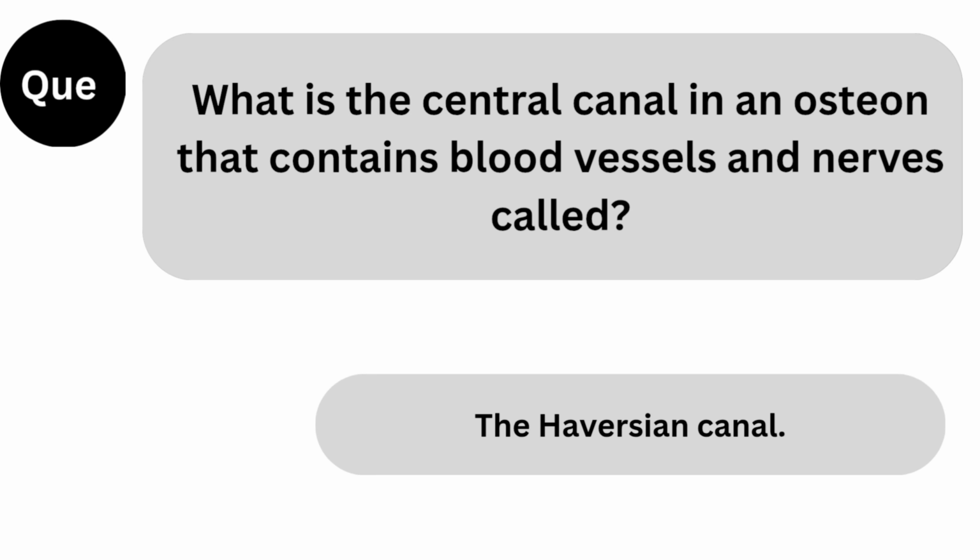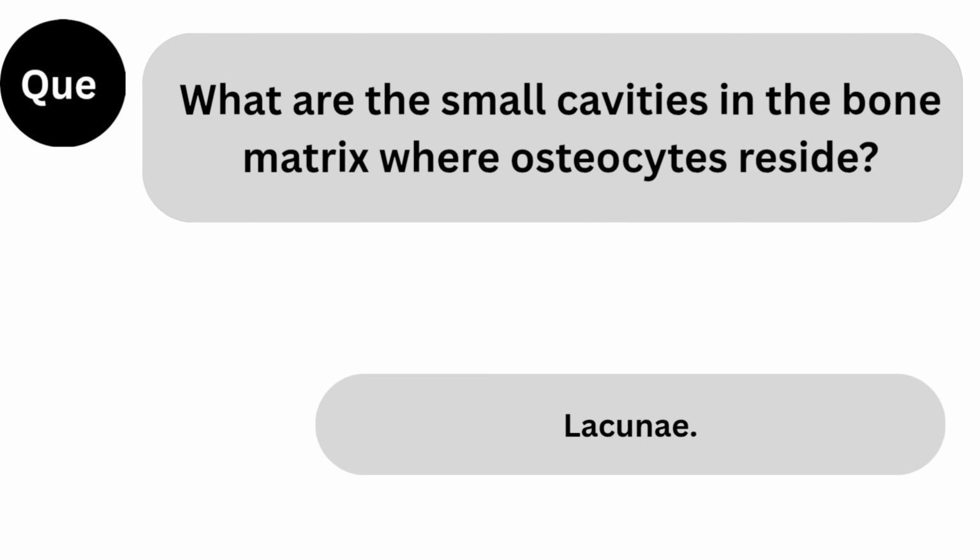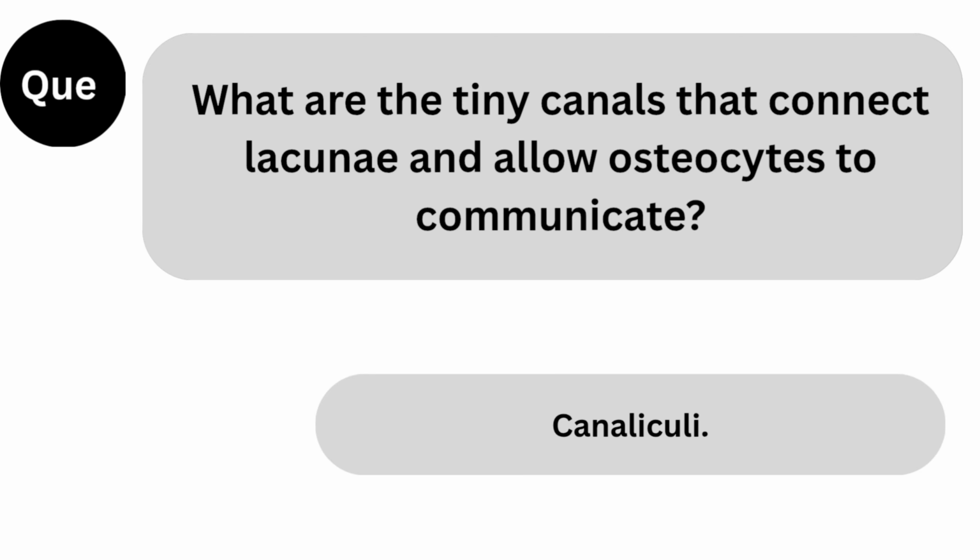Next question. What is the central canal in an osteon that contains blood vessels and nerves called? Answer: the Haversian canal. Next question. What are the small cavities in the bone matrix where osteocytes reside? Answer: lacunae.